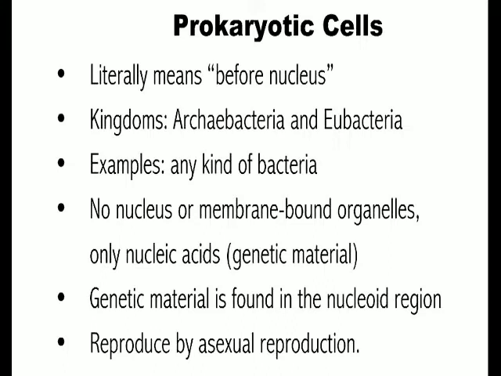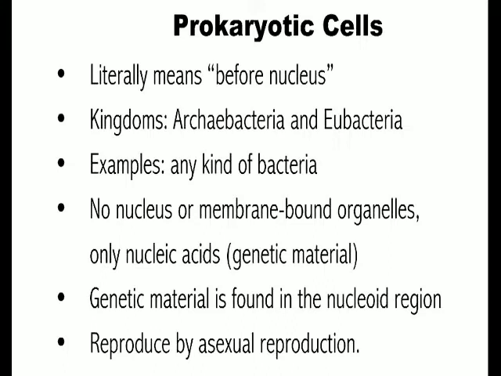Prokaryotic cells have no nucleus, and they also have no other organelles. So everything in the prokaryotic cell is just floating freely. There's no compartments inside the cell. They have genetic material, which is their DNA, but the location of their genetic material is just kind of fluid. It's always moving. You can kind of think about it like a wad of yarn or something like that. And we call the place in the cell where that DNA is found the nucleoid region. And so it's not a very clearly defined area, but it's a region in the cell.